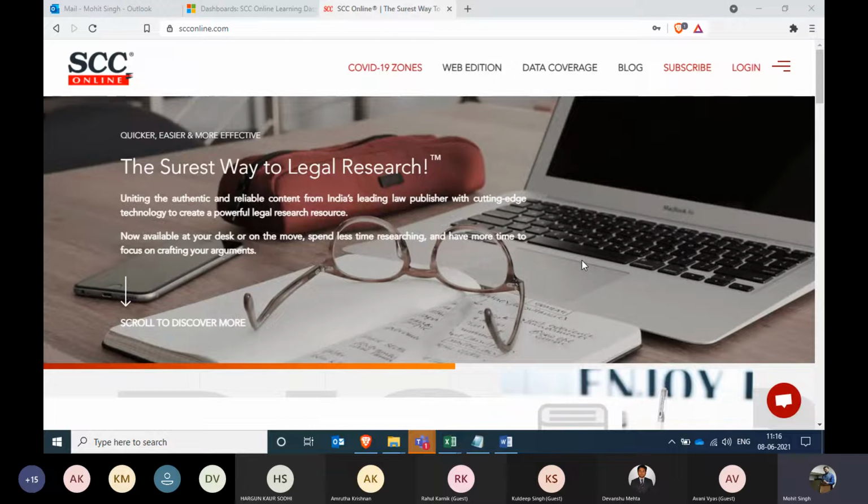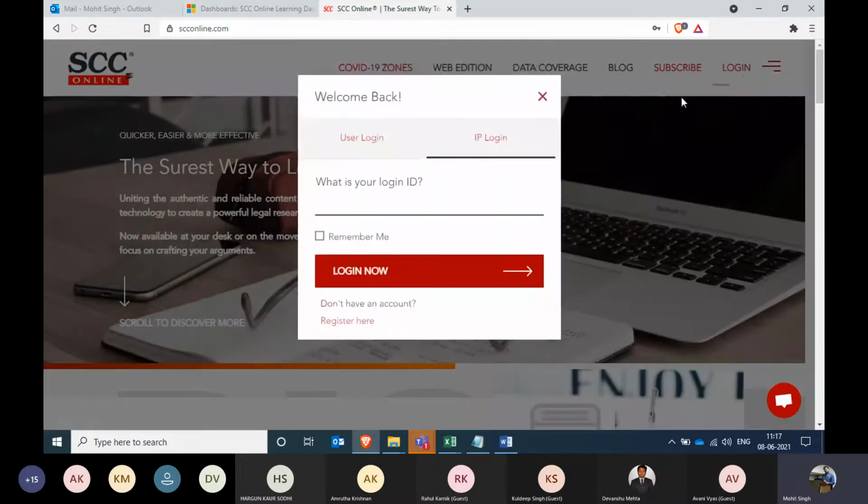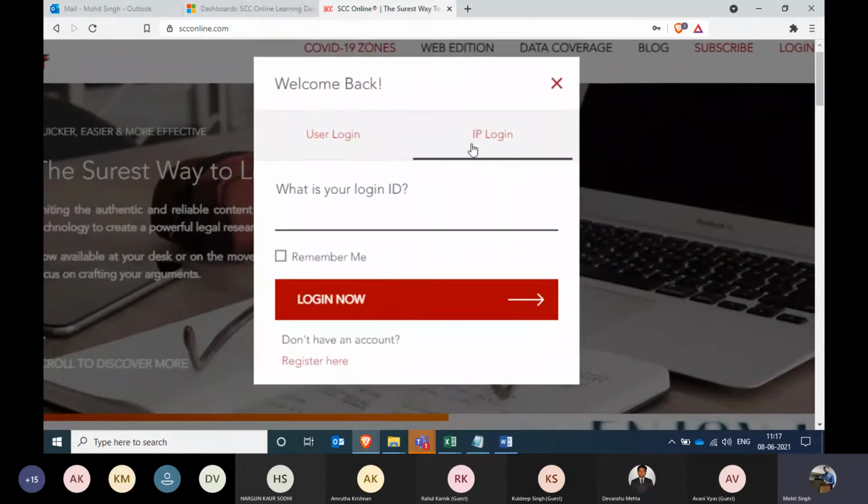Coming towards SCC Online, I believe your university is already using some kind of remote access services, as told by Ms. Avni. So most of the users already know how to use your remote access portal and how to reach this particular website, that is SCC Online. After reaching this website, there should be a login button which allows the user to log in to this software. So we click on this login button over here, and here you'll see IP login.